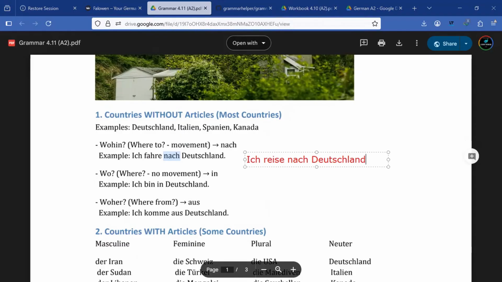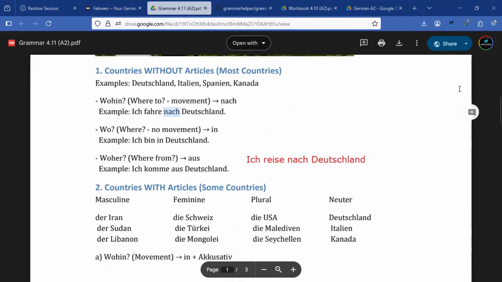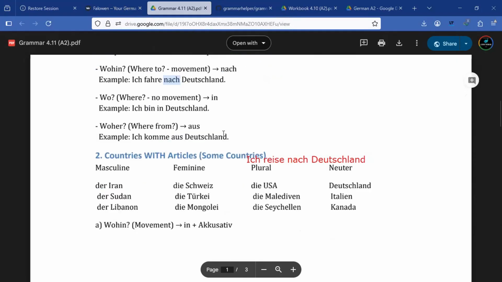So when there is a movement, we are going to use what? Nach. And when there is no movement, like wo, then we are going to use in, right? So ich bin in Deutschland implies that I am in Germany. And where you come from, which is the woher, we'll go with the aus, which is ich komme aus Deutschland. So since these countries do not have any article, there is no stress, and it's the same thing that you already know from A1.